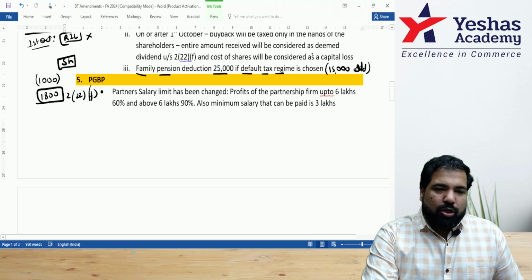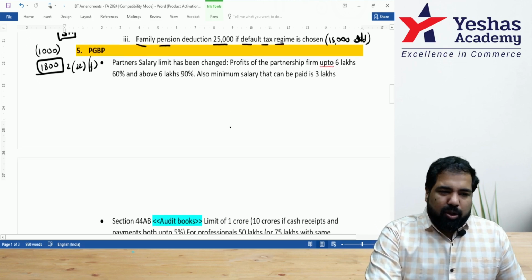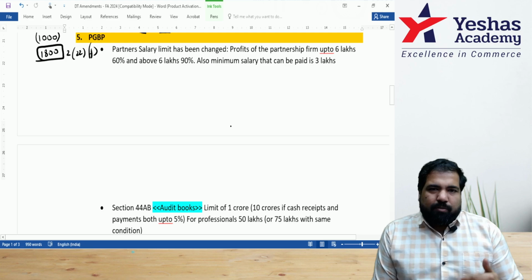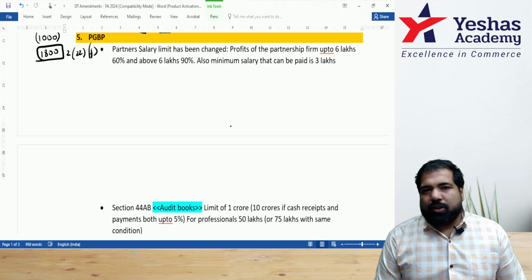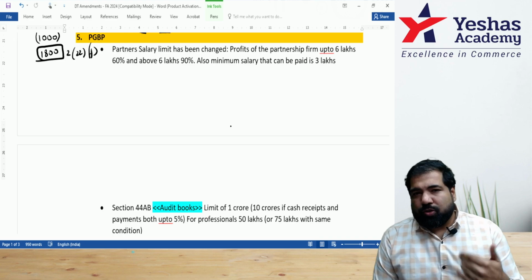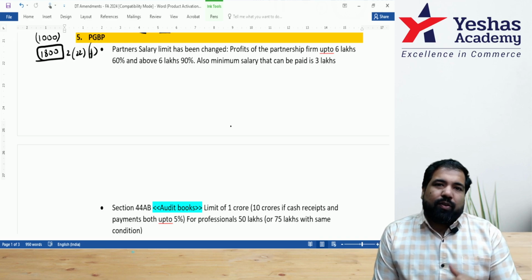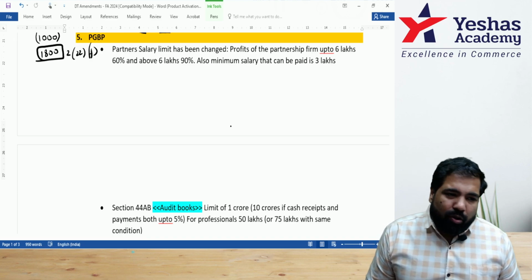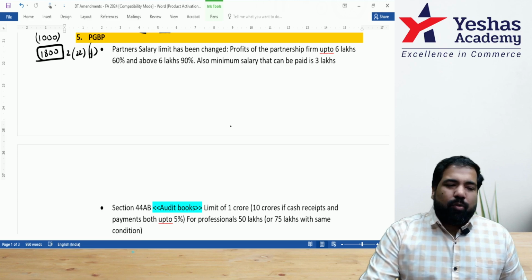All right. We move ahead. PGBP, a very big chapter where you have a businessman who earns incomes. There are expenses like rent, electricity, depreciation, additional depreciation, scientific research, bank interest, salary, PF contribution, other general expenses. You can minus all of that. And there we see what are the changes.